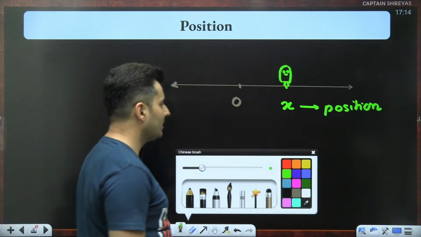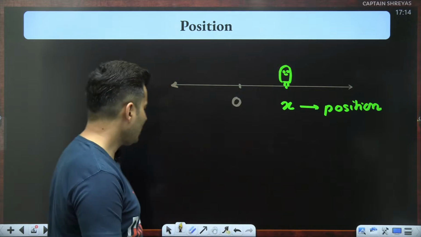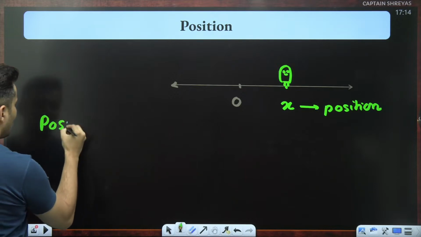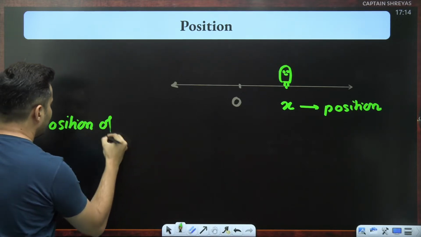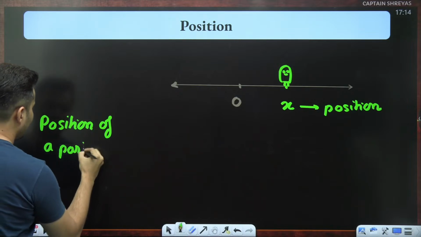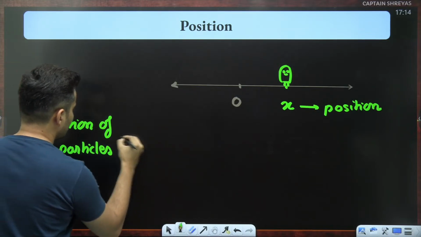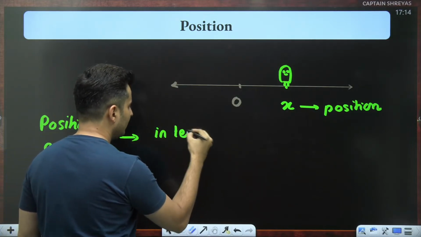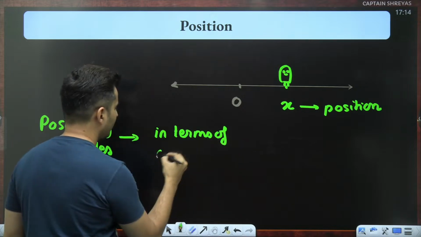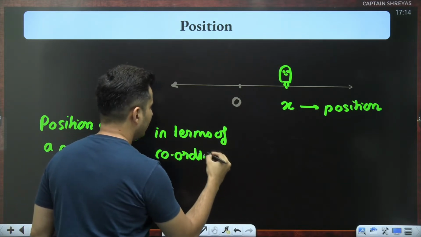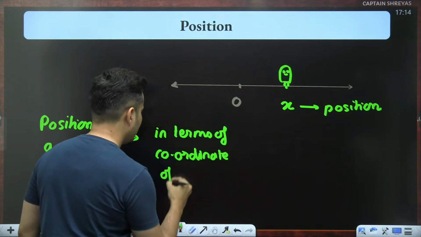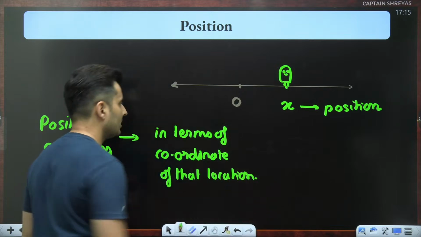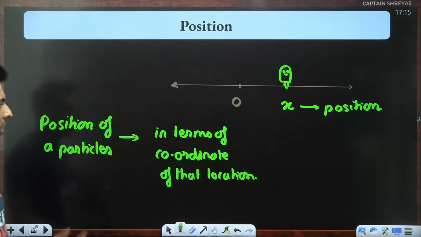Now, the next important thing that you need to really understand is the position of any body. Position of a particle, because we are referring to bodies as particles, is given in terms of the coordinates of that location. Keep that in mind. It's nothing but the coordinates of that location.